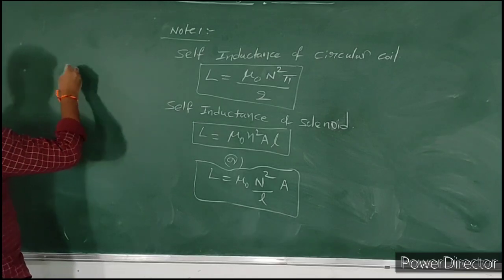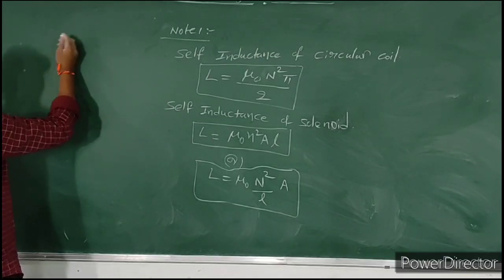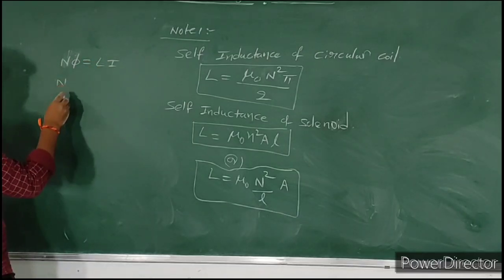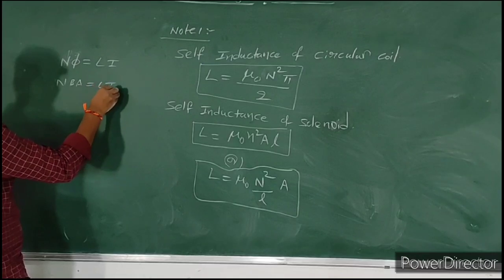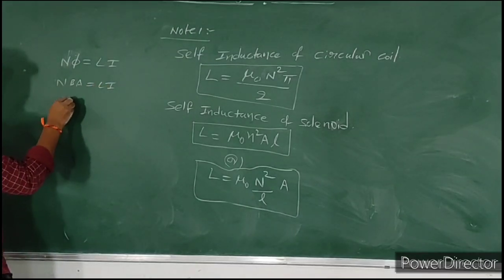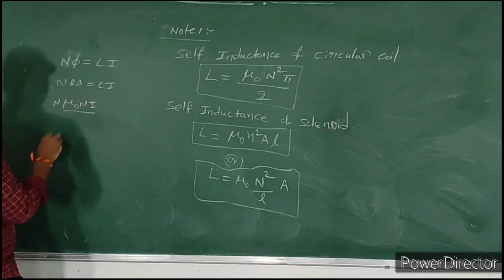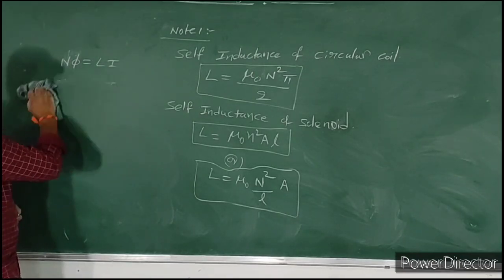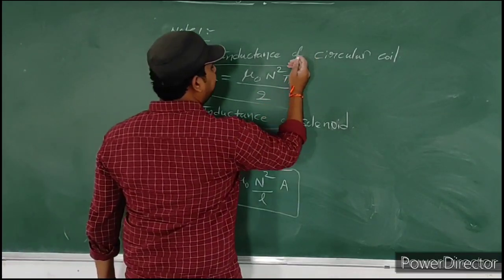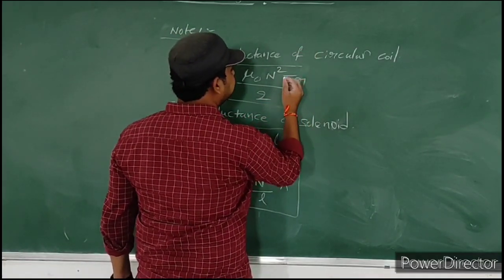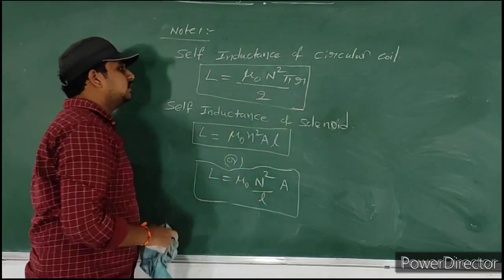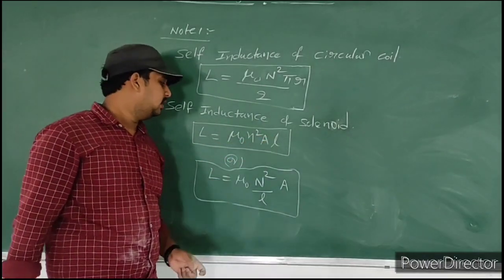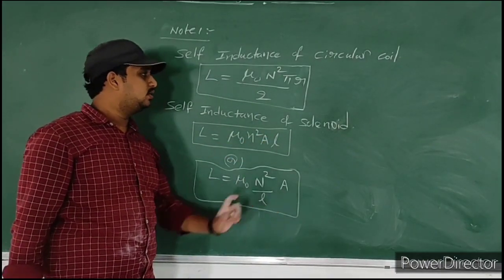Generally, for the self-inductance of a circular coil, N phi is equal to L I. N phi means N B A is equal to L I. Then B means mu naught N I by 2R into pi R square. So here it is mu naught N square pi R by 2. For the solenoid, this is mu naught n square into A into L, otherwise mu naught N square by L into A.